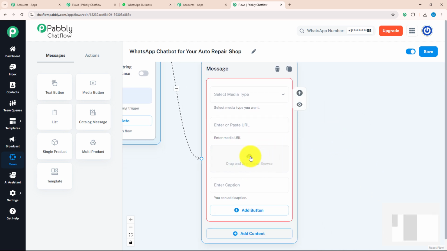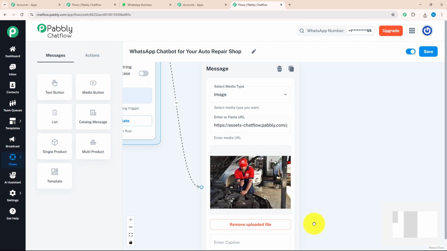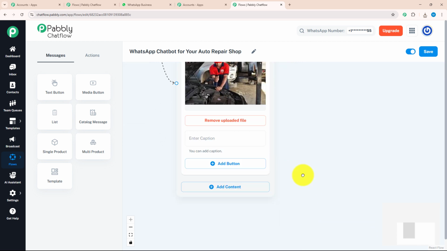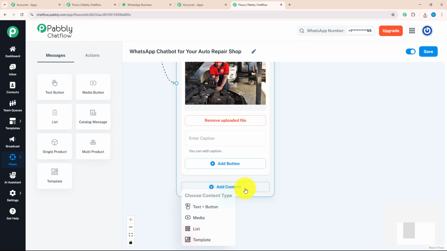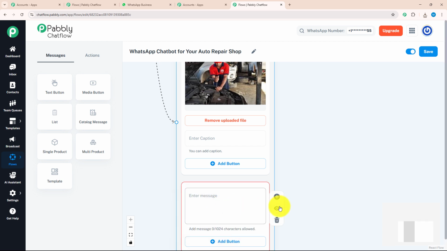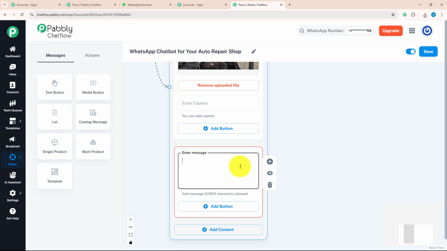Over here, I will browse an image. As you can see, my image is uploaded successfully. After that, I will enter my welcome message by clicking on add content. Over there, I will select the text button and enter my welcome message, which says, "Hey there, welcome to Pabbly Auto Repair." As you can see, I have put a few words between stars, which means I want to highlight these words in my chatbot.